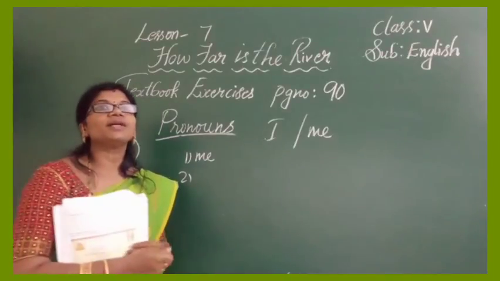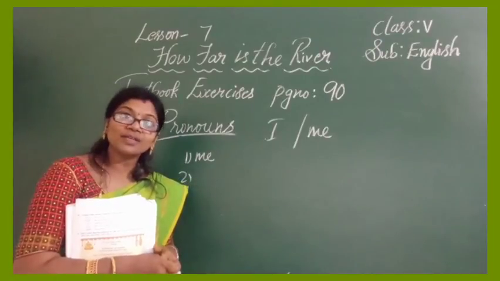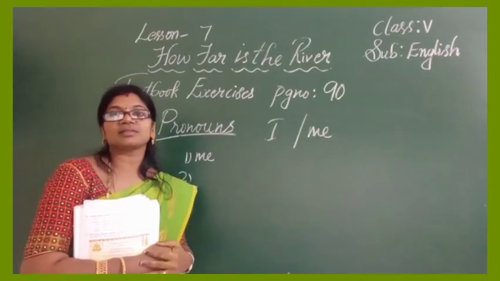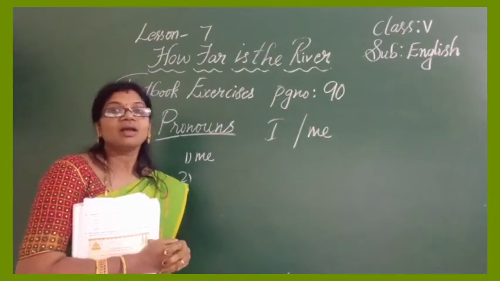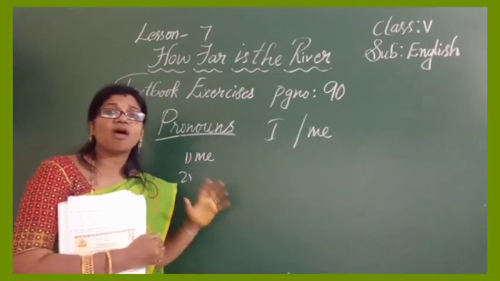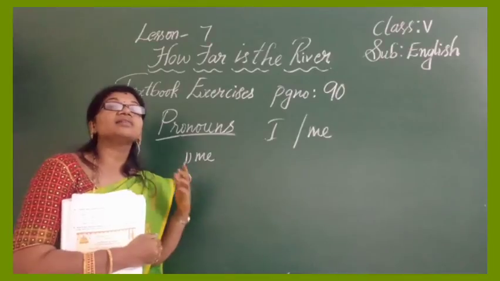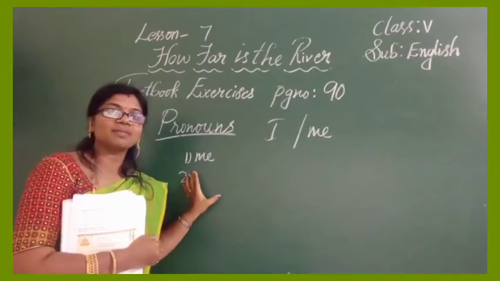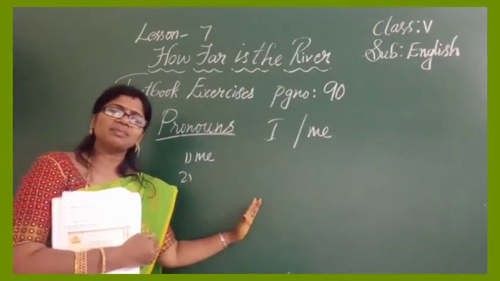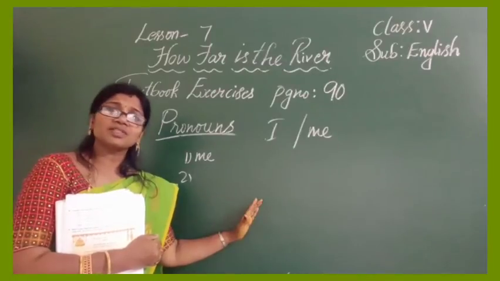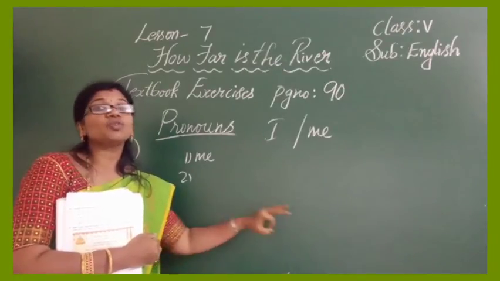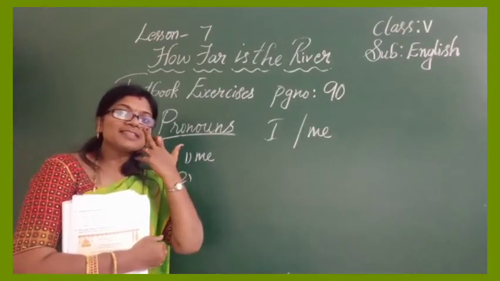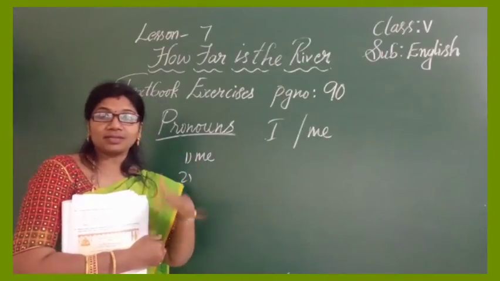For example, Ramana, Asha and I went to a theatre. You cannot say I, Asha and Ramana went to the theatre. It's wrong. In the subject place, like my father, my brother, my sister and I. You shouldn't use I before anywhere. However many persons you are using, no problem, but I should be at the end of that subject. Once again, my sister and I went to the market. You cannot say I and my sister.